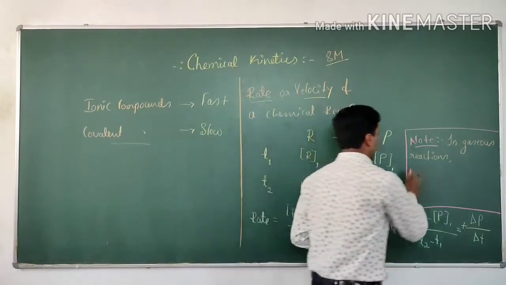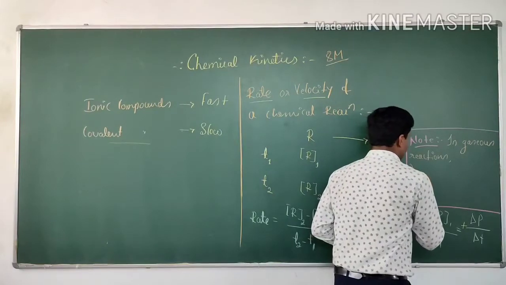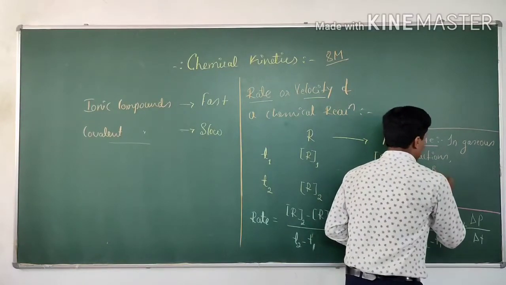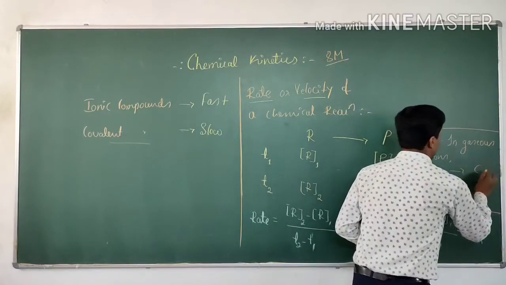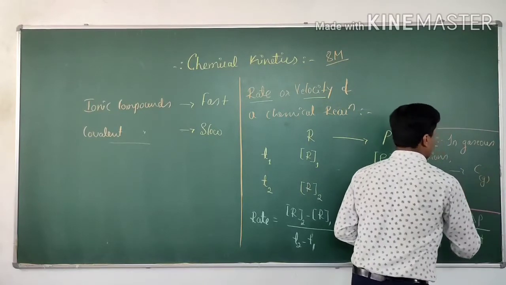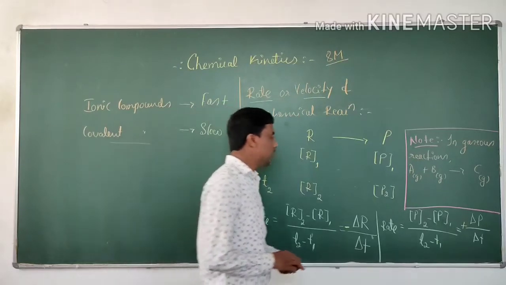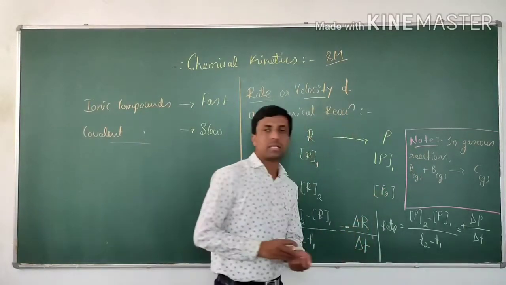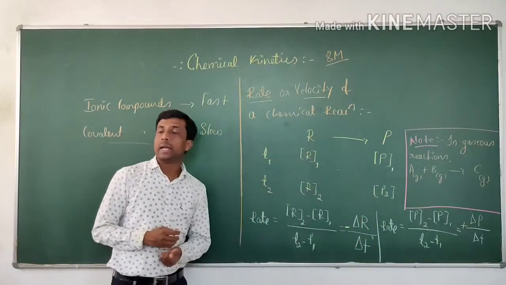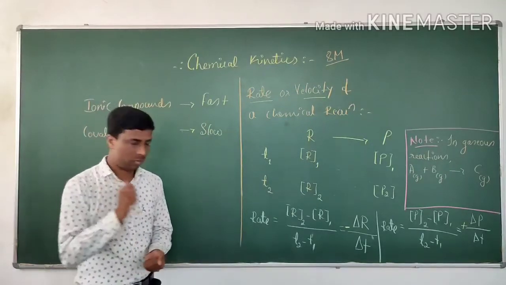If there are gases in the reaction, A is a gas, B is also a gas. It is forming C, that is also a gas. In gaseous reactions, in this case, the rate of the reaction is also explained in terms of pressure.